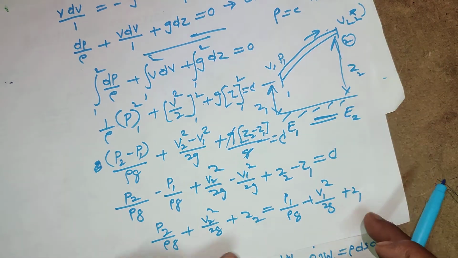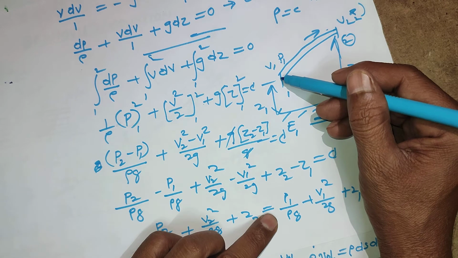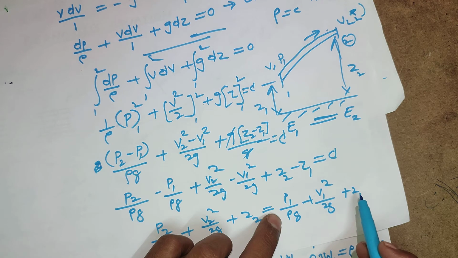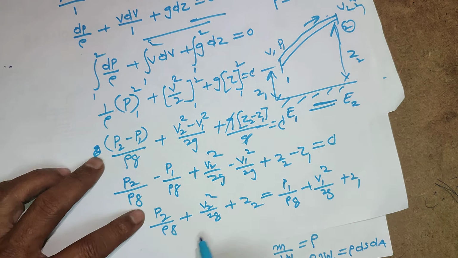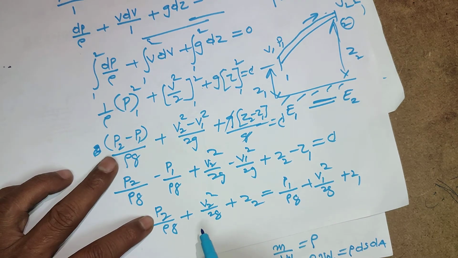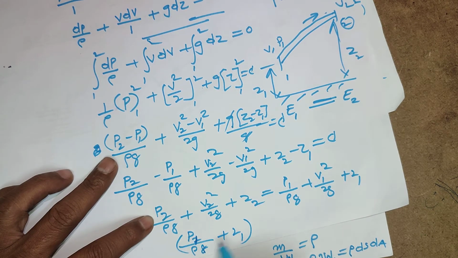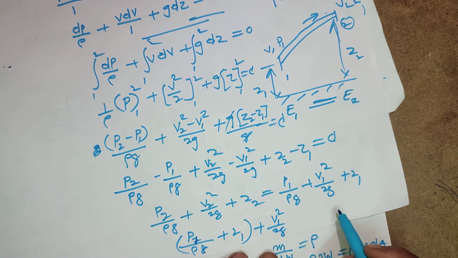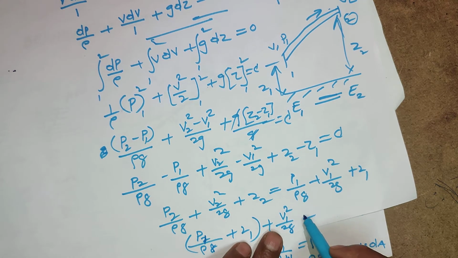So this is pressure energy, kinetic energy, potential energy. You may write in this direction: p1 by rho g plus z1 plus v1 square by 2g is equivalent to some constant.